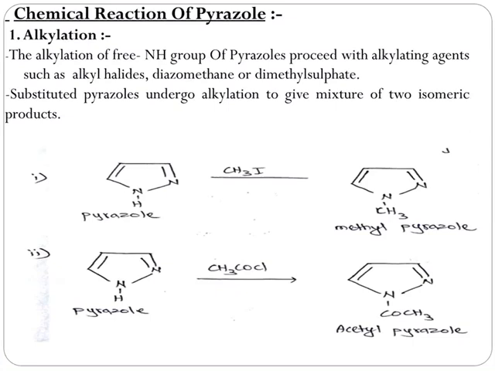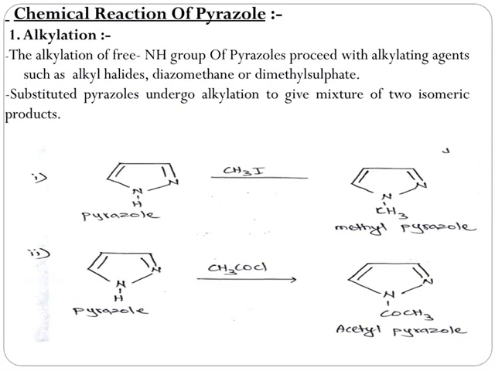Now we are going to study how pyrazole reacts differently with different chemicals. We can proceed with alkylation reaction. As we all know, alkylation is substitution of alkyl group in the ring. The alkylation of free NH group of pyrazole proceeds with alkylating agents such as alkyl halides, diazomethane or dimethyl sulfate.